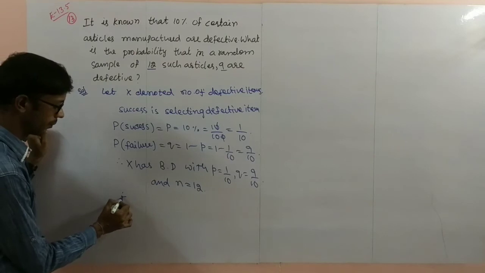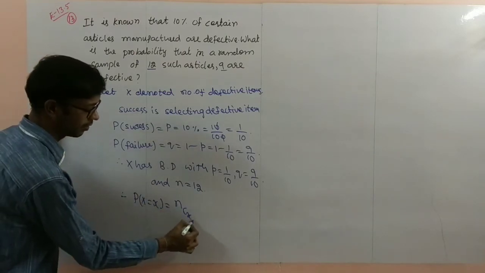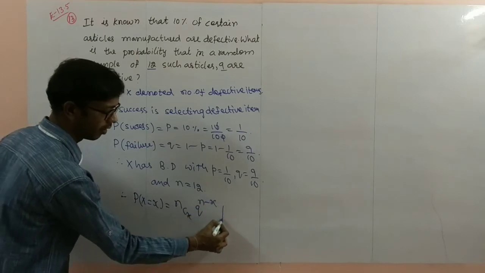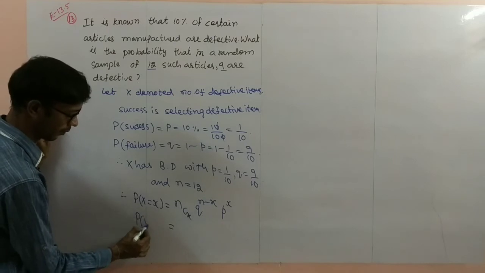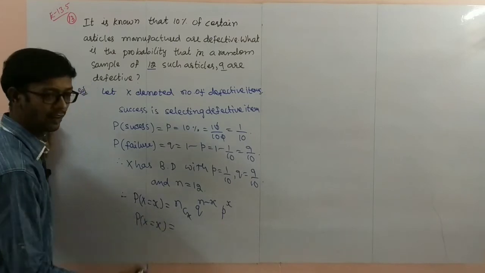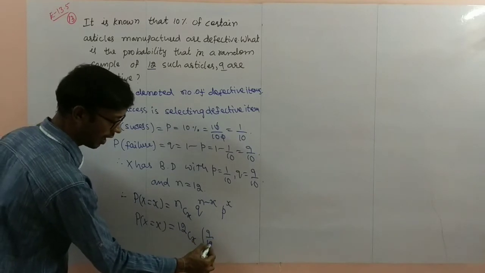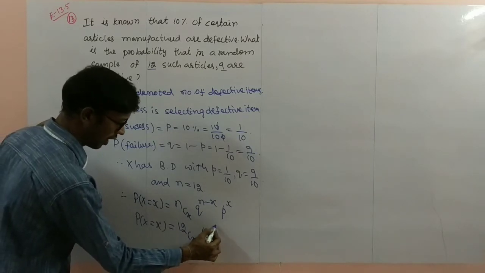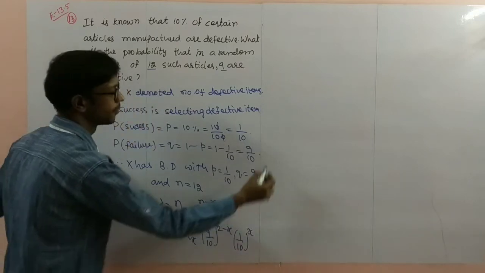Therefore, probability of X equal to x is nCx, Q power n minus x, P power x. What is the n value? 12Cx, 9 by 10 power 12 minus x, 1 by 10 power x.